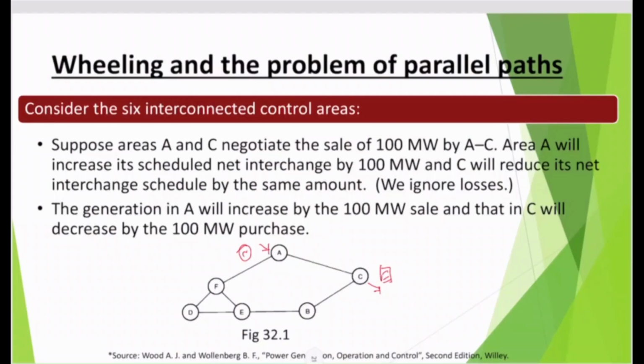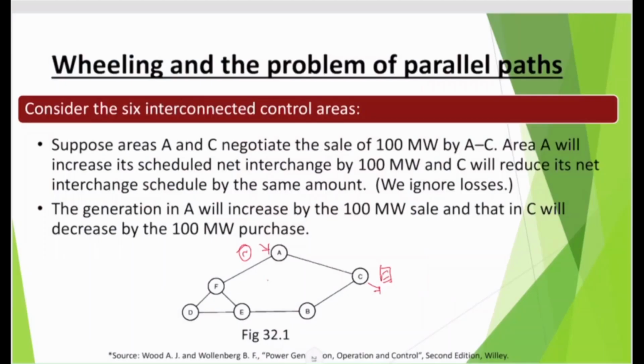Now, area A will increase its scheduled net interchange by 100 megawatt, because whatever the earlier energy exchange was coming through A will now increase by 100 megawatt, and C will reduce its scheduled net interchange by the same amount. Assuming there are no losses in the system, you basically increase this by 100 and reduce this by 100. So this is consumed and that is being generated. Now the generation in A will increase by 100 megawatt and that in C will decrease by the 100 megawatt purchase. That's what numerically we add and reduce, which leads to sales and purchases.